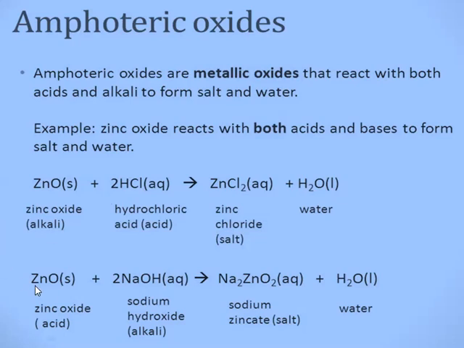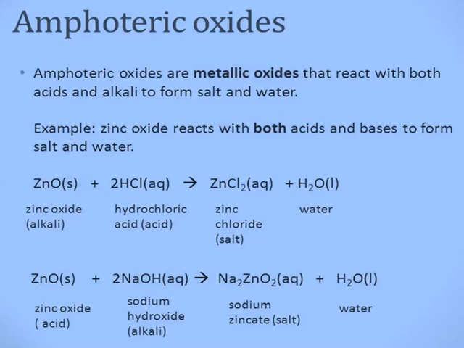But in the second case, zinc oxide reacts with sodium hydroxide producing sodium zincate, the salt, and H2O, water. The example is a neutralization reaction producing salt and water.